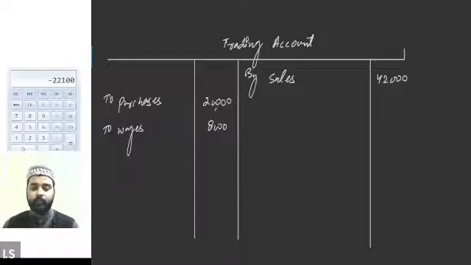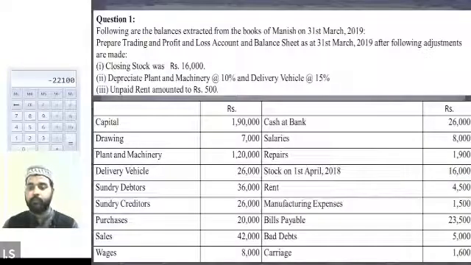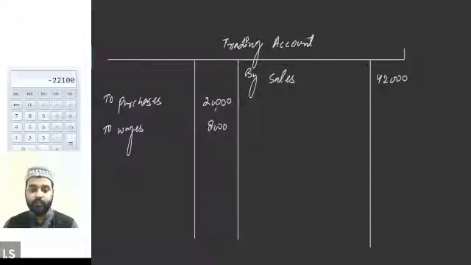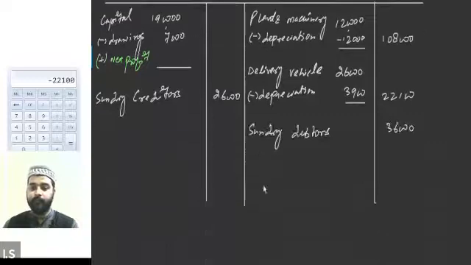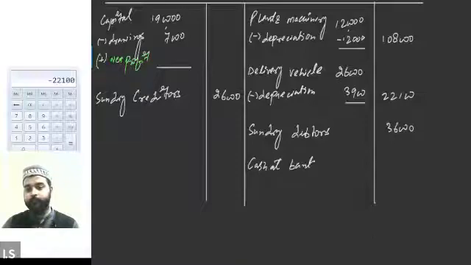Next item after that is cash at bank. All right. So what is cash at bank? Cash at bank is an asset, sir. So we will be writing it in the balance sheet on the asset side. Cash at bank in the asset. Cash at bank 26,000. Next item.